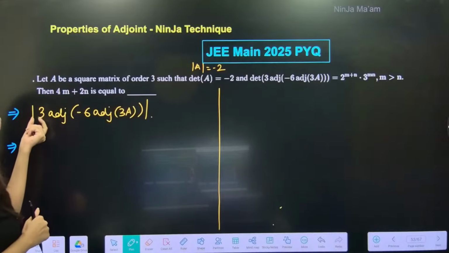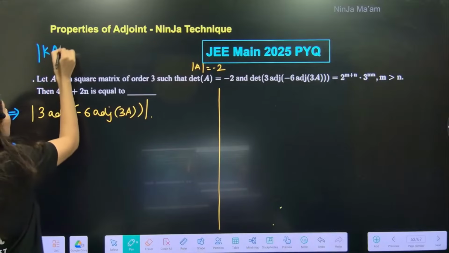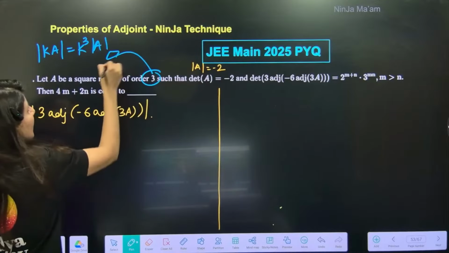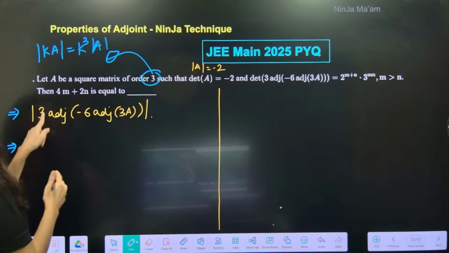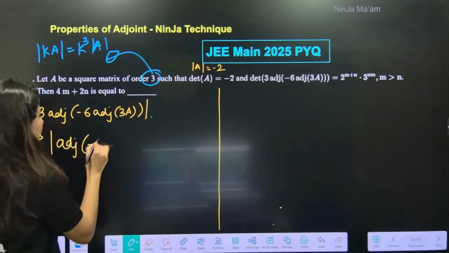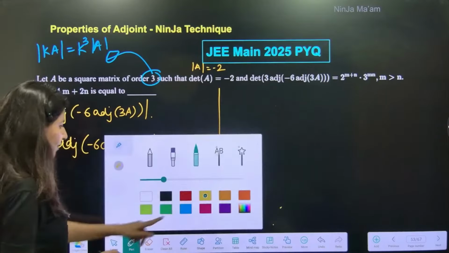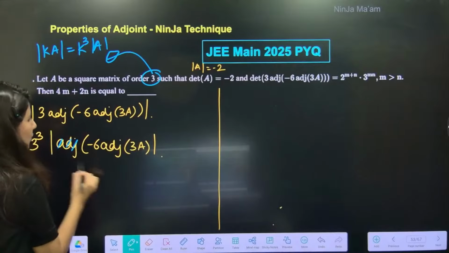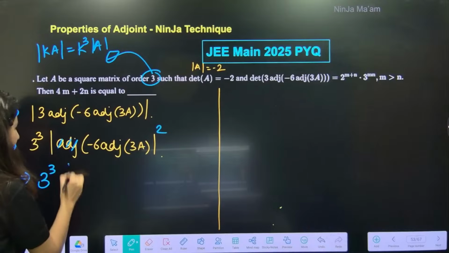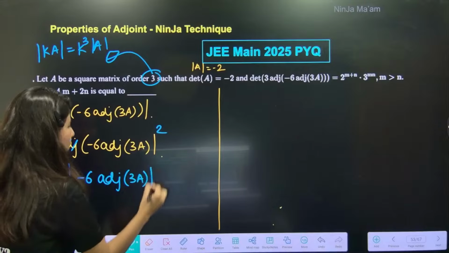First of all, we can see 3 over here, so the property used here is this, for 3 cross 3. So 3 will come out, it will be 3 cube, determinant of adjoint of -6 adjoint of 3A. This is also one of the ninja techniques: adjoint you need to remove, apply the square. So now the expression will be 3 cube, -6 adjoint 3A whole square.